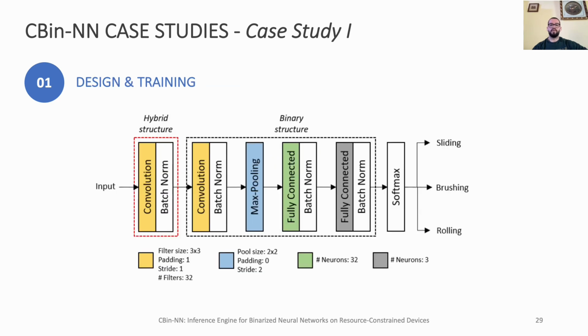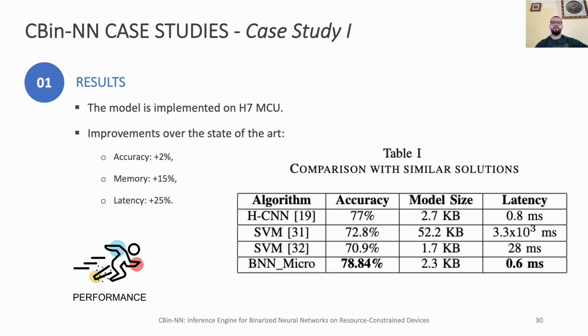This slide displays the architecture that we designed for our first case study. For testing the proposed library, the model was implemented on the H7 microcontroller. Our model achieved a higher classification accuracy of 78.84% compared to existing solutions targeting the same touch modality classification problem. Also, in terms of model size, our architecture requires 2.3 kilobytes and achieves a 15% improvement compared to the only BNN presented in the comparison table, despite having a larger architecture.